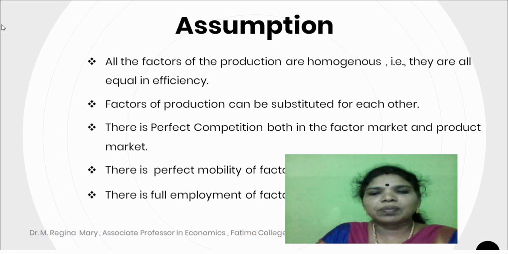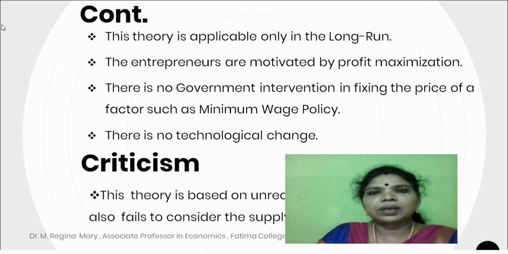There is full employment of factors. The theory is applicable only in the long run. The entrepreneurs are motivated by maximum profit. There is no government intervention in fixing the price of the factor, such as minimum wage policy. There is no technological change.